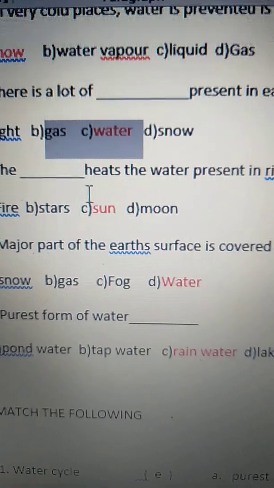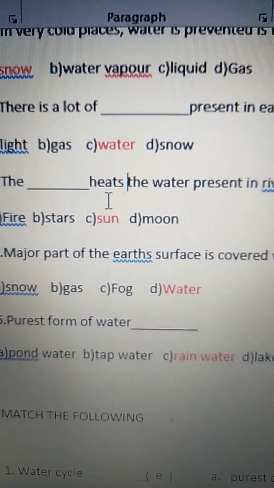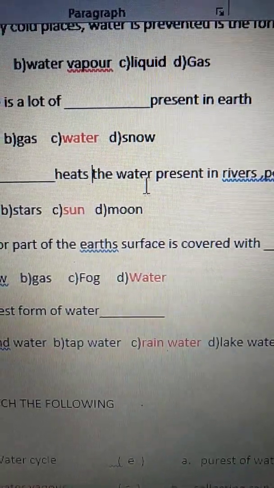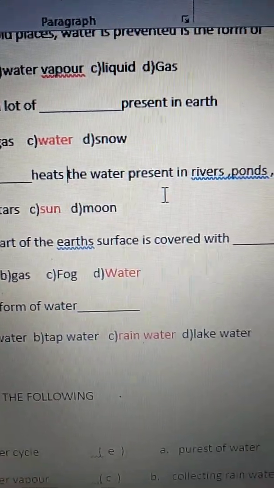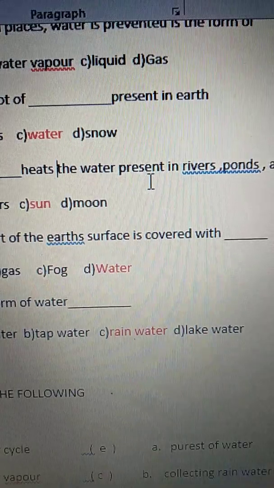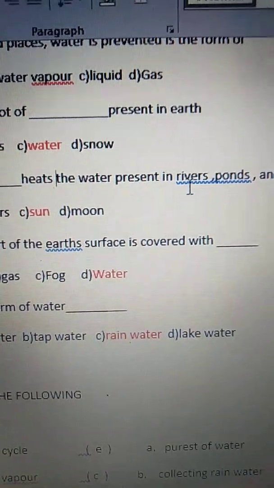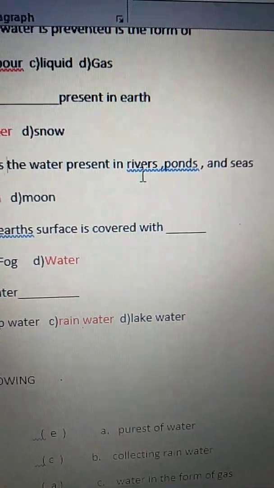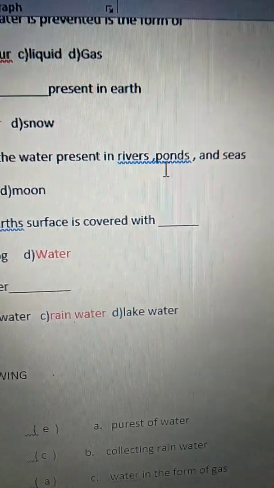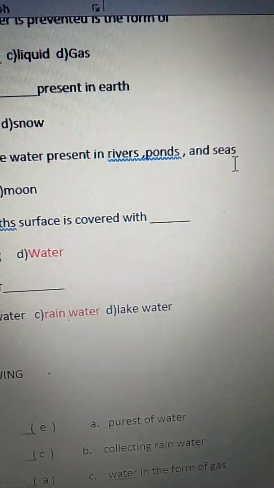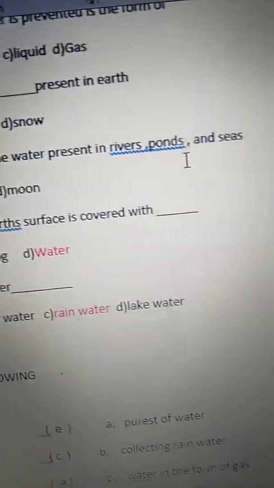See the fourth one. The dash heats the water present in rivers, ponds and seas.